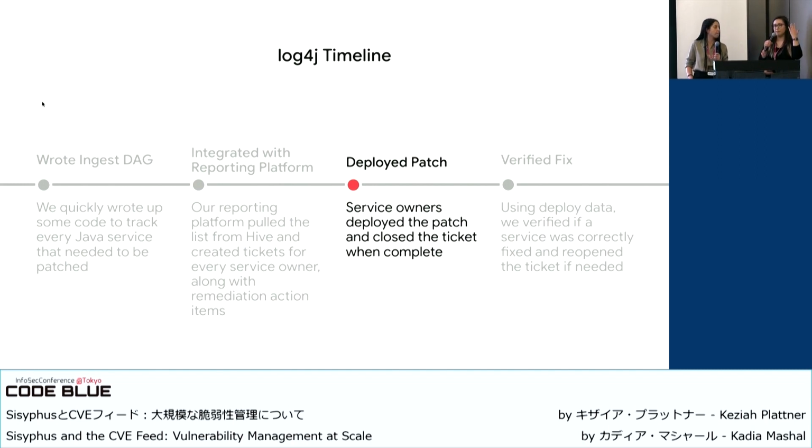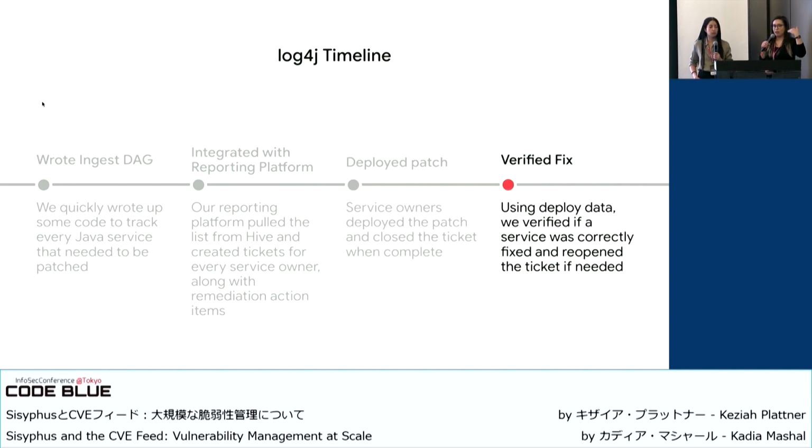Service owners then receive the tickets and work to apply the patch to their assets. And simultaneously, we wrote code trying to use our internal deployment data in order to verify if a patch was actually applied to a service. And so if there was a service owner that made a mistake or missed something, we could let them know what happened, and so they can go back and correctly fix it. And I wanted to provide this as an example of how building a vulnerability management platform can allow you to quickly respond to new kinds of vulnerabilities and to be creative in your solutions.